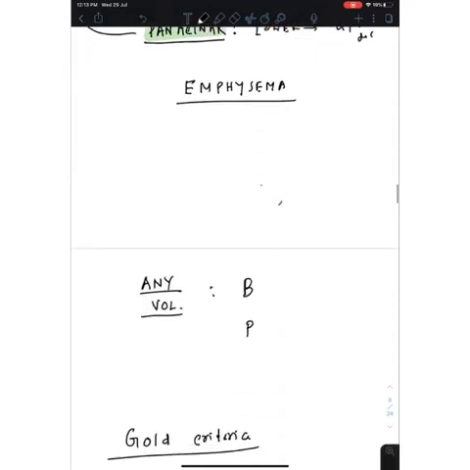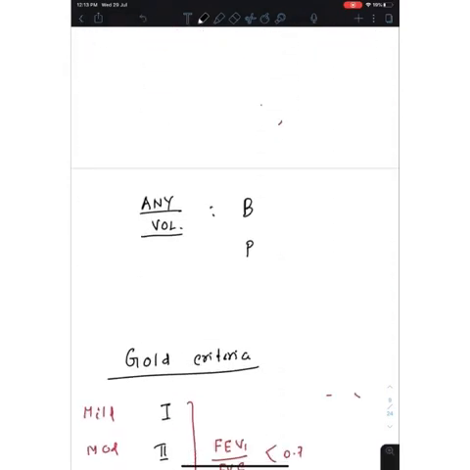Now, in case of any volume you want to measure, like residual volume, which we normally can't measure in spirometry, or bulla volume, the volume inside the bulla, we have to use body plethysmography. That name you have to remember. Body plethysmography is the best for any volume actually.